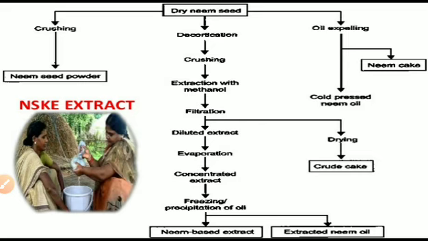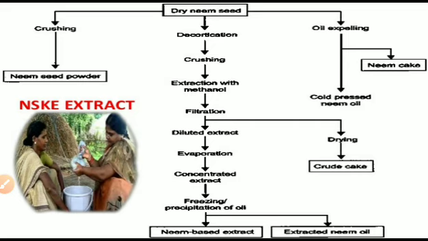After this extraction, the solution, on filtration, is divided into two parts. First, after filtration, the filtrate is called a diluted extract, and the upper part on filtration, that is the residue, on drying forms the crude cake.